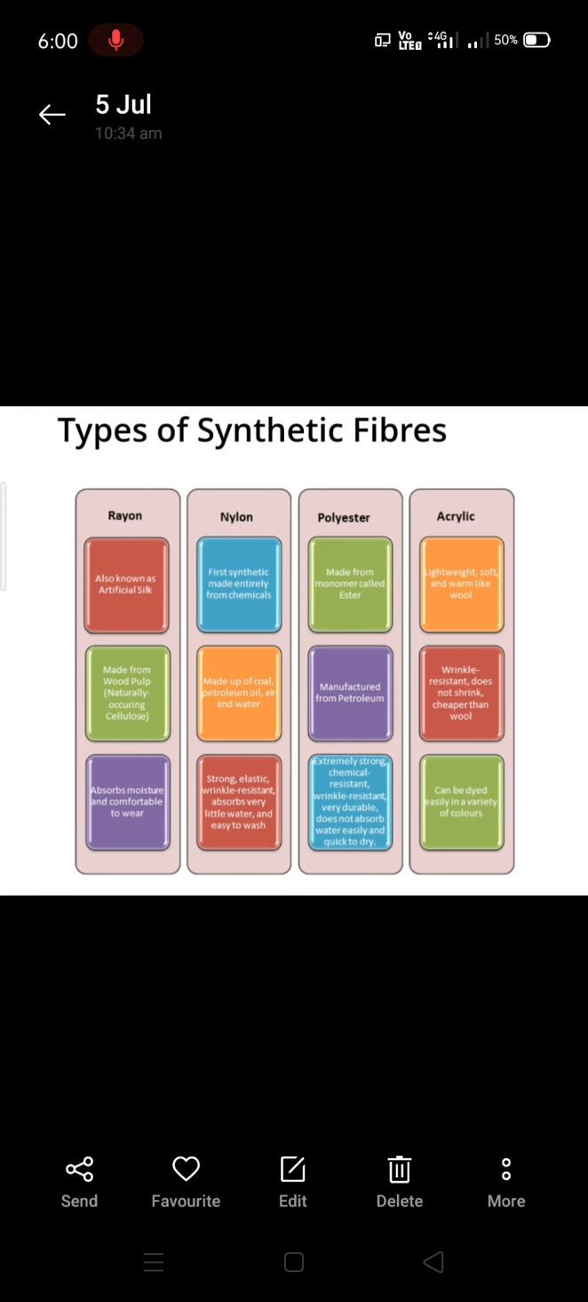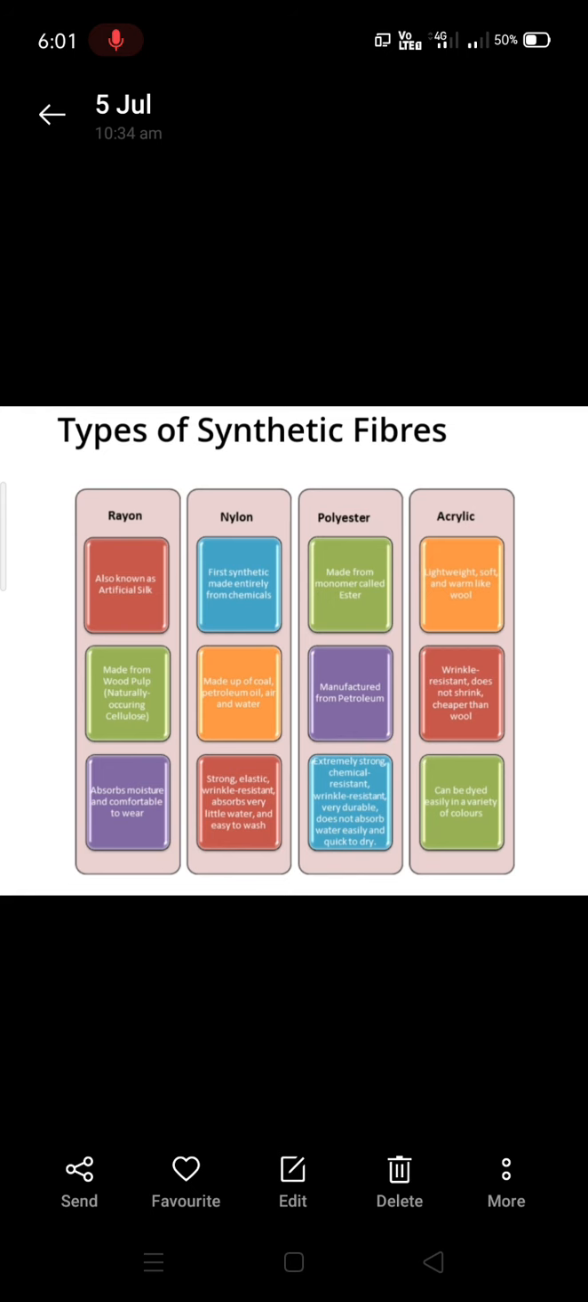Nylon is the first fully synthetic fiber because it's made from chemicals. It is made up of coal, petroleum oil, air and water. It contains almost 95% chemicals and 5% remaining substances. Nylon is strong, elastic, wrinkle resistant, absorbs little water and is easy to wash.